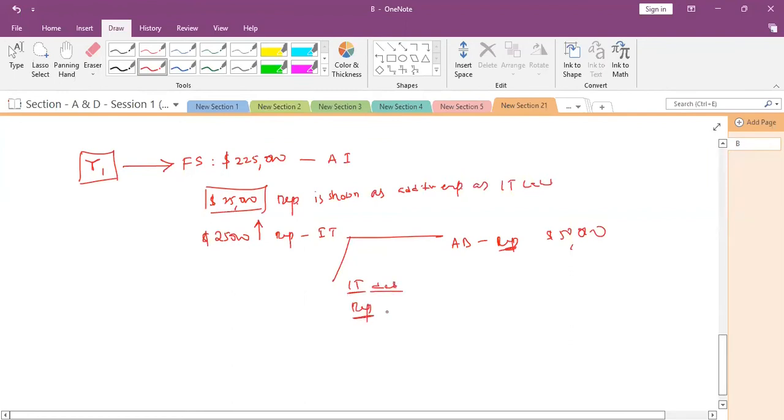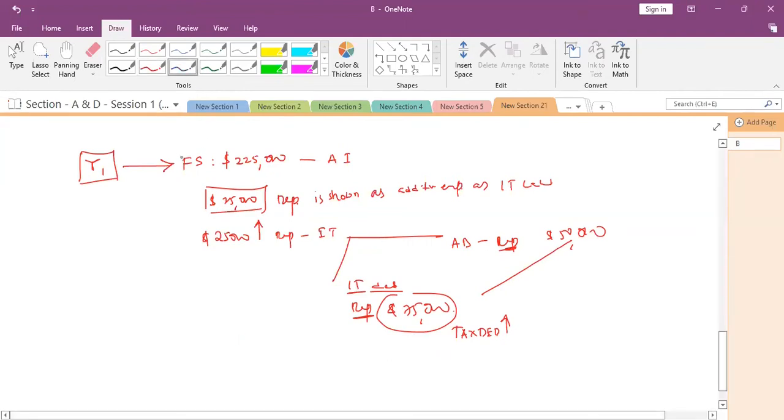It will be $75,000. So the tax deduction is more in the tax principles.